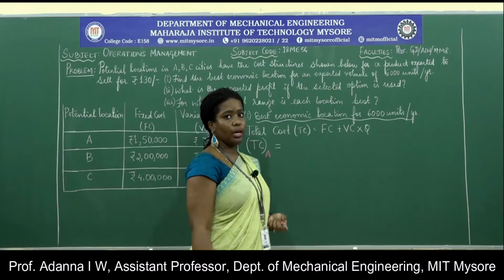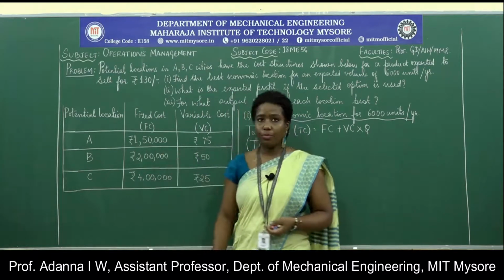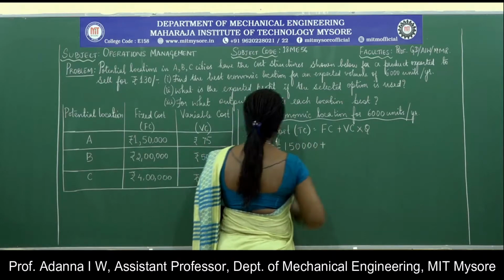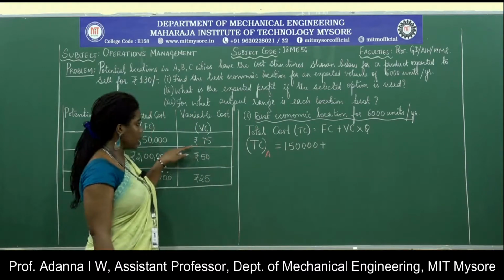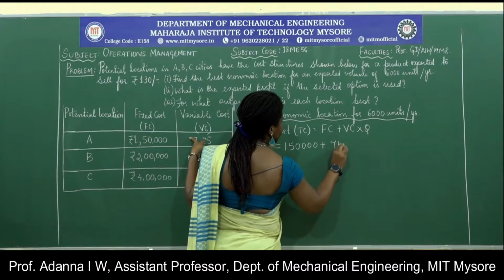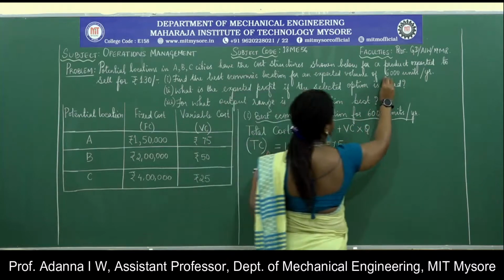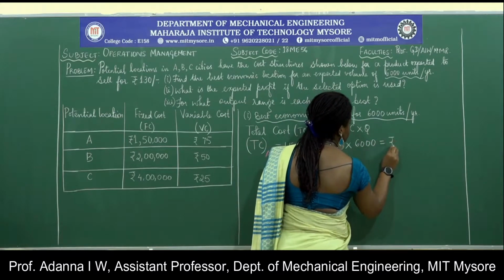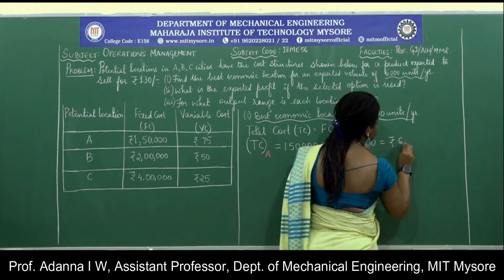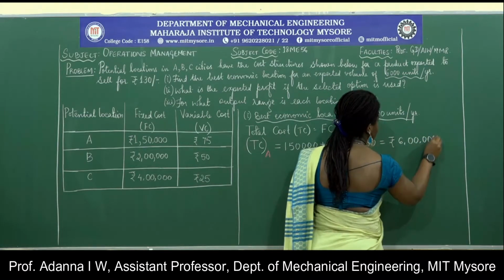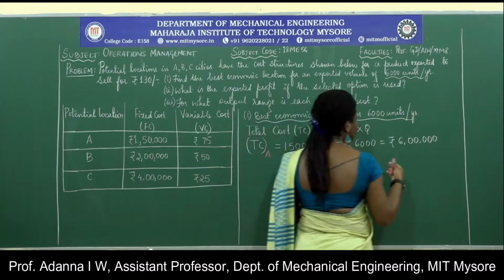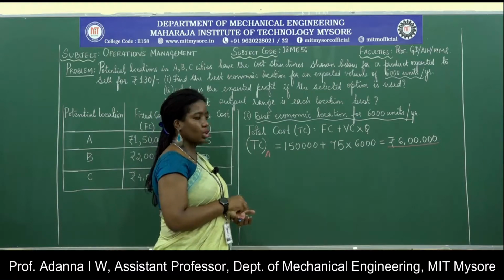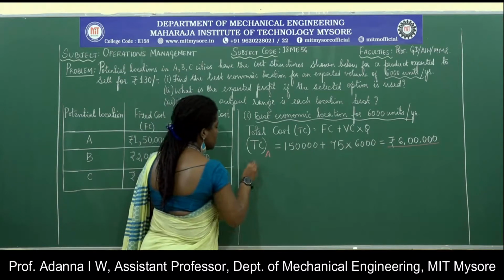So the fixed cost for location A here is 1,50,000, plus the variable cost for location A, which is 75 rupees, multiplied by the number of units specified, 6,000 units per year, will give us rupees 6 lakhs. So this is the cost that I will incur if I choose location A. If I choose location A, the total cost that I will incur is 6 lakhs.